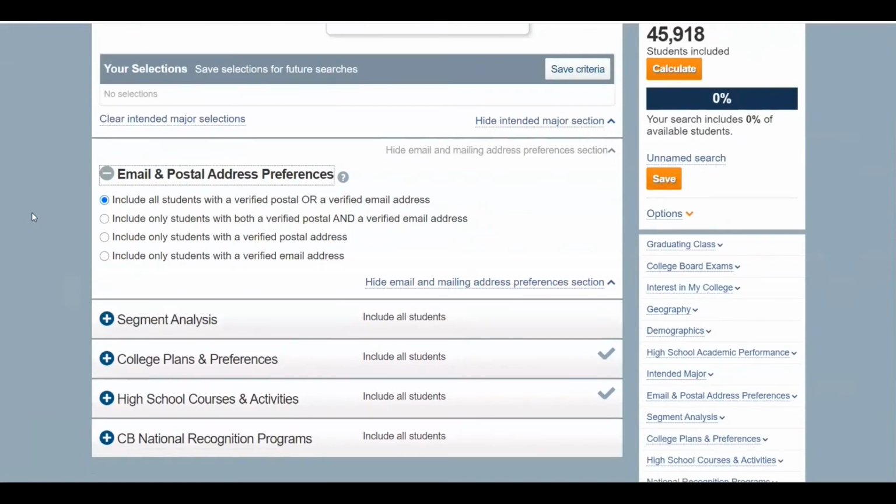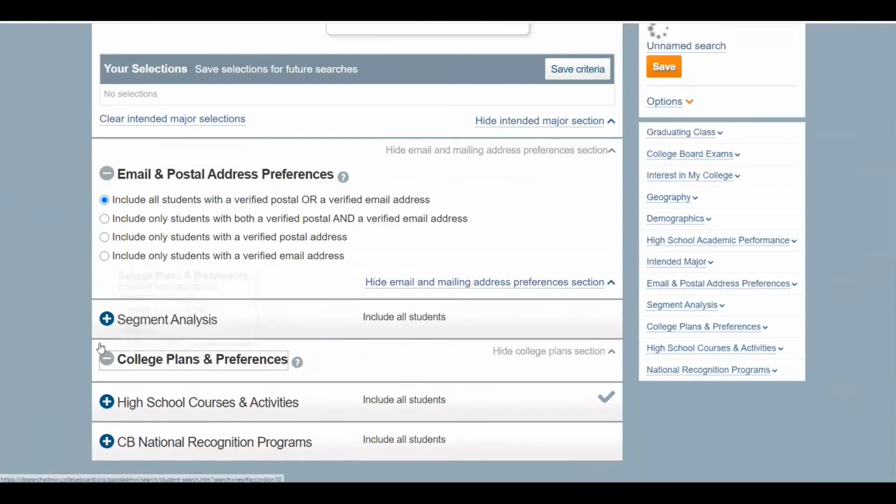Within email and postal address preferences, the default is set to OR logic. This will return all students who meet your criteria and avoid filtering a student out because one contact method could not be verified. Our advice to institutions is that it's better to recruit a good fit student in one channel than not at all. And maintaining the default setting here is a best practice. Also, it's important to note that College Board Search does not provide student phone numbers.